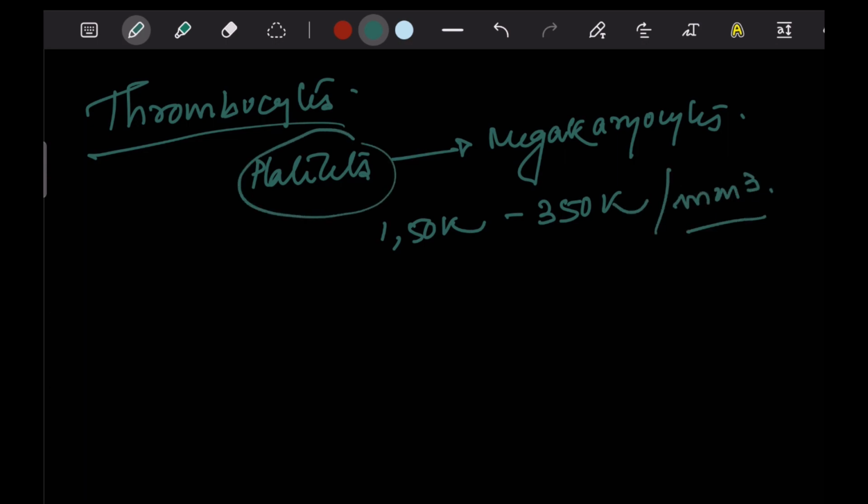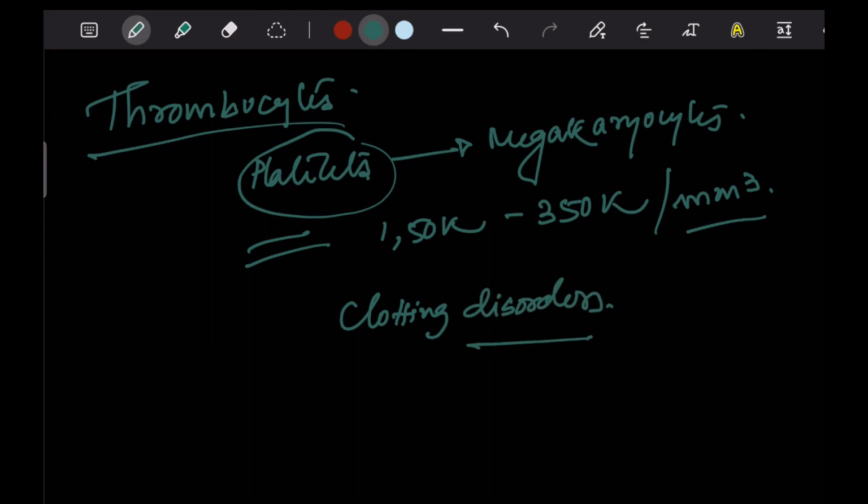Now, what are platelets necessary for? Platelets are basically necessary for the coagulation and clotting of blood. So, any disorder in the number of platelet synthesis would lead to clotting disorders in the body. Right. So with this, we come to the end of the discussion about the formed elements. Now let us talk about the blood groups.